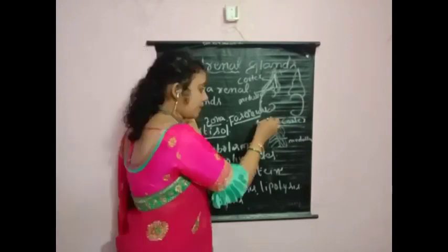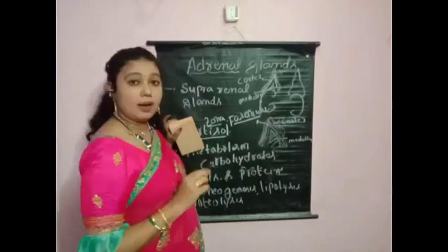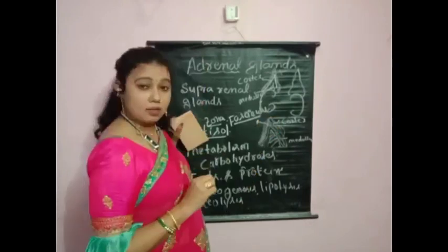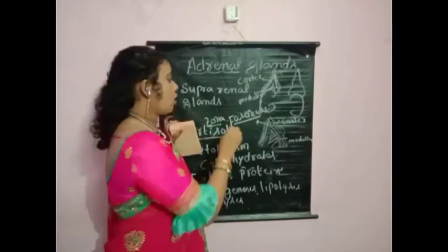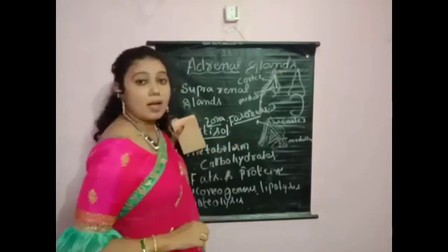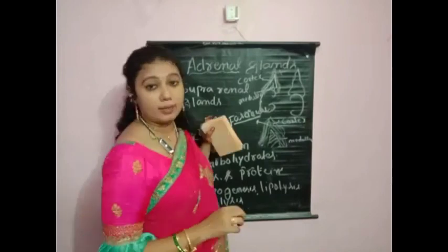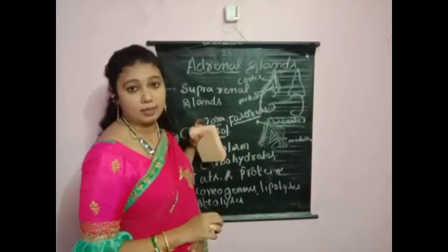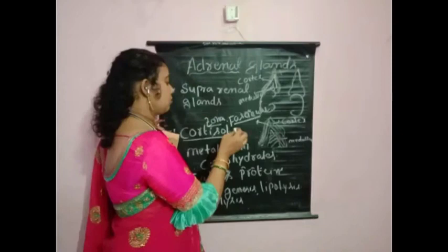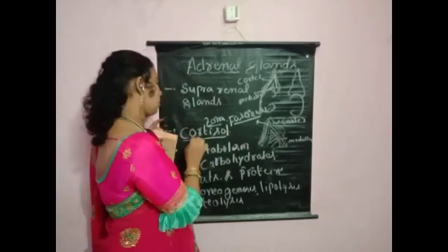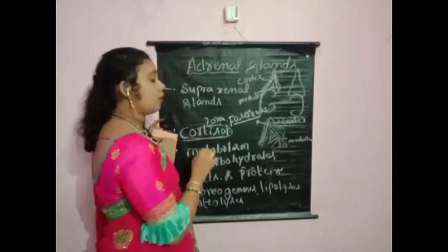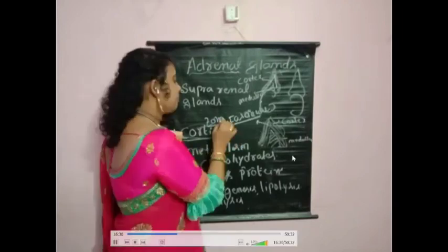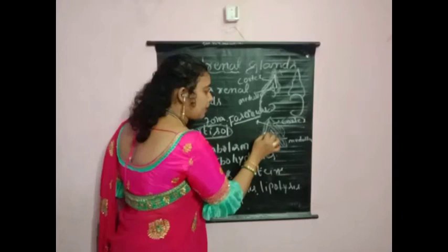The outer layer is called zona glomerulosa, which secretes corticoids. Zona fasciculata secretes glucocorticoids. The hormones are called glucocorticoids, for example cortisol. Cortisol is secreted by zona fasciculata, the second layer of the cortex.